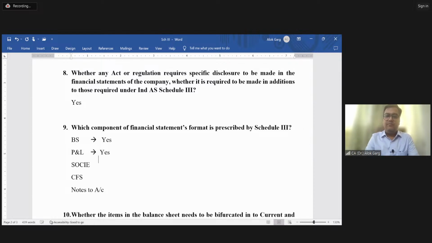For the statement of changes in equity, whether Schedule 3 provides a format. Yes. For the cash flow statement, whether Schedule 3 provides a format. No. For notes to accounts, whether Schedule 3 provides a format. Yes, for balance sheet, P&L, and some other notes, like ageing, etc.